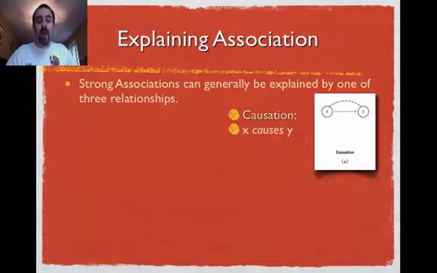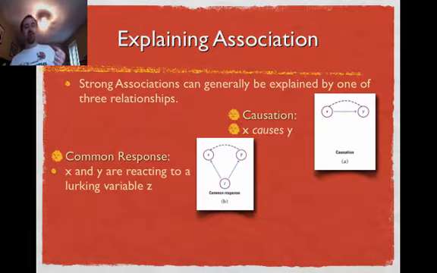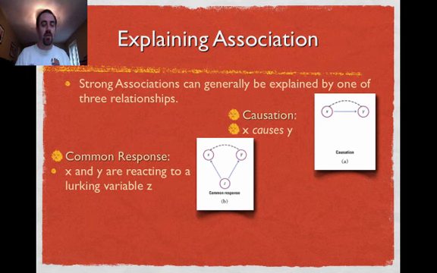Okay, so there's three ways we talk about causation. The first is a simple X causes Y. Okay, so that's a possibility, but again, this can only be established through well-designed experiments. The other one is a common response. So we have a relationship between two things, and there's actually a third response out there. There's something else out there that's causing both of them to change. Now with the pirates and global warming, you might say that the third variable is time. As time has gone on, it's increased both, or perhaps it's some kind of industrialization. But in any case, a common response is one thing that affects the outcome of both, and you see them both rising in response.